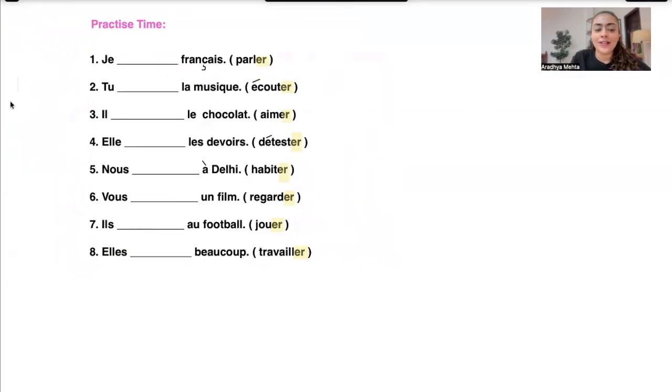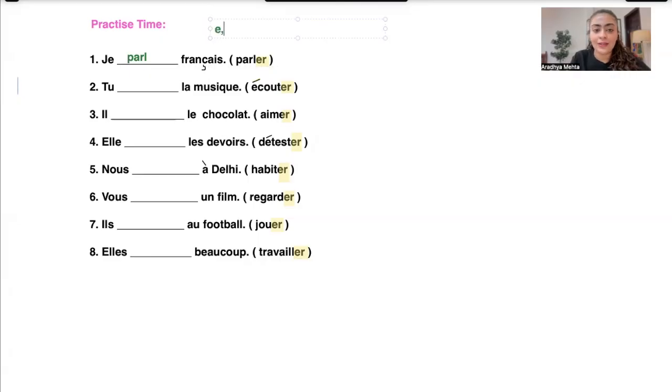Okay? So the first sentence we have here is "Je dash français." Then we have been given a verb, parler, which ends with ER, meaning that it belongs to the ER family. So we will cut this ER and we are left with PARL. This is the radical form of the verb and we now have to add the endings.